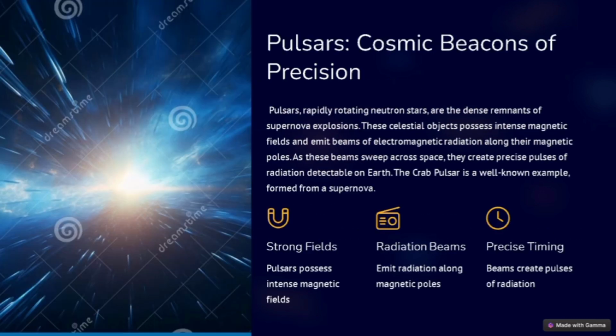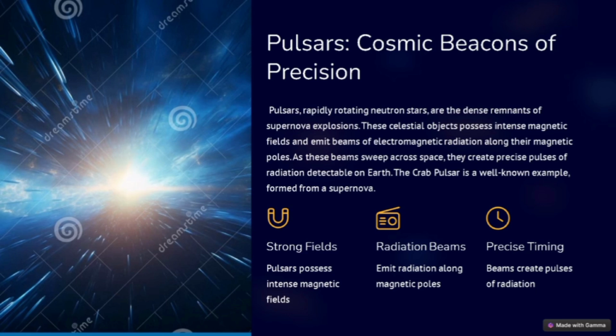The last one, pulsars. Pulsars, rapidly rotating neutron stars, are the dense remnants of supernova explosions. These celestial objects possess intense magnetic fields and emit beams of electromagnetic radiation along their magnetic poles. As these beams sweep across space, they create precise pulses of radiation detectable on Earth. The Crab pulsar is a well-known example, formed from a supernova.